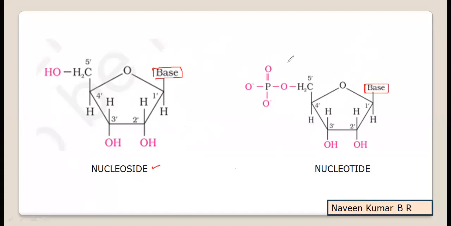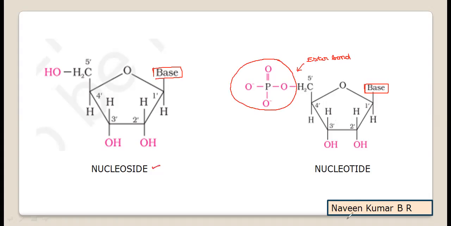With the interaction of phosphate at the 5' hydroxyl group of the pentose sugar, an ester bond is formed and a nucleotide is formed. This is how a nucleoside and nucleotide can be represented in a simple way.